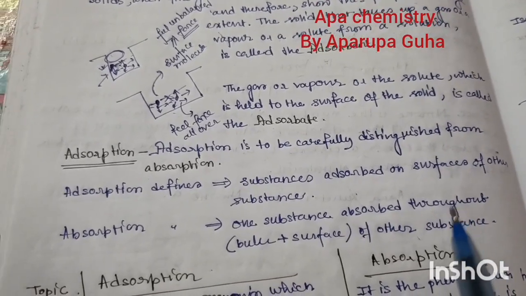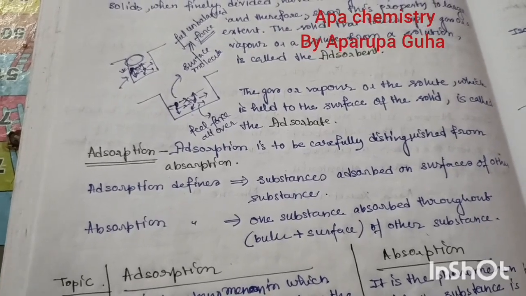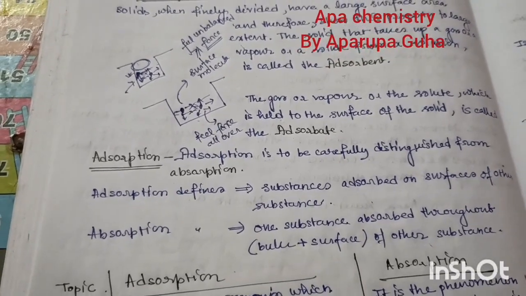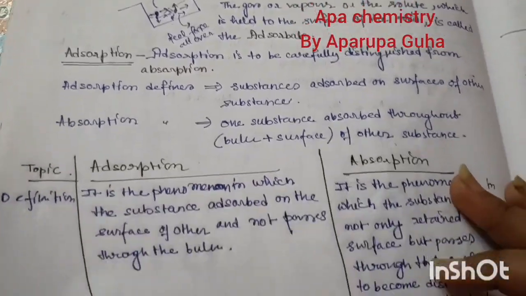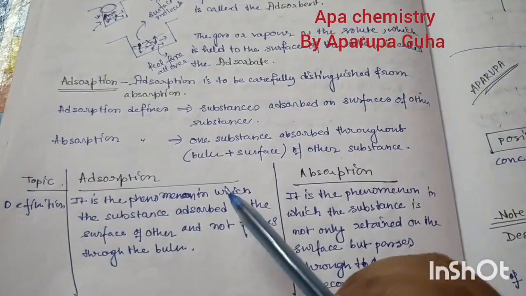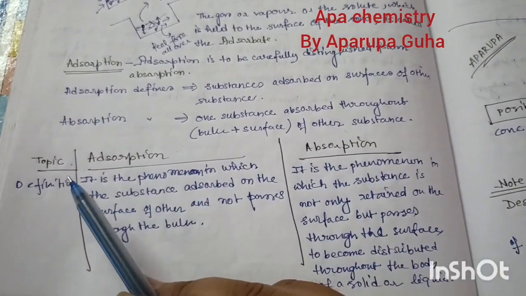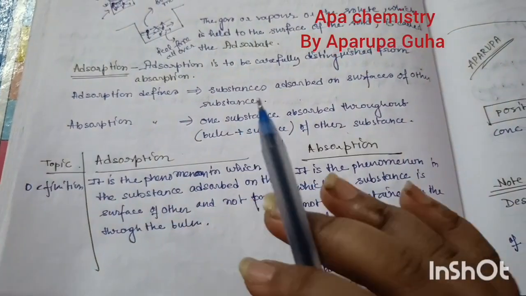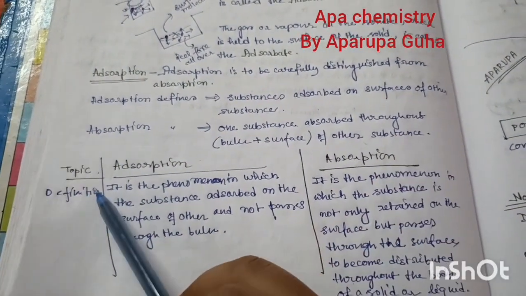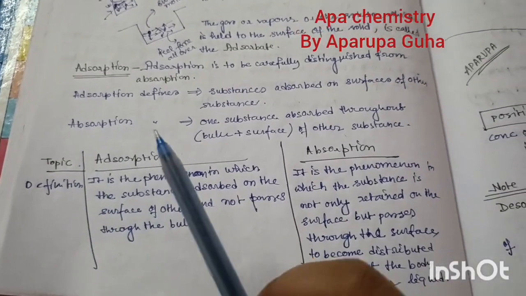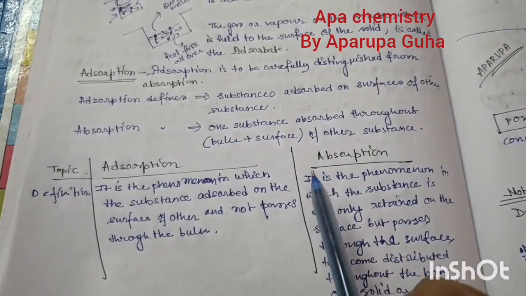Now adsorption, that is a different thing. That is a surface phenomenon. Only on the surface you see these things, but in the bulk there must be nothing. Okay. Now always remember, there must be a definition, there must be a differentiation between adsorption and absorption. So I always say, when you have to write the differences, versus or comparison, always try to write the topic in the left hand side, and then you have to write the two things which you write as a difference. Okay.